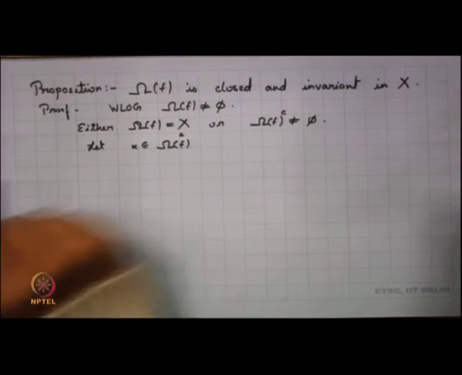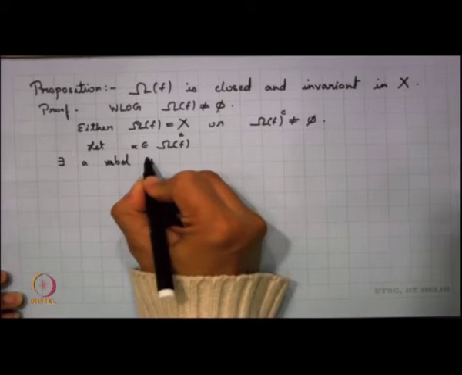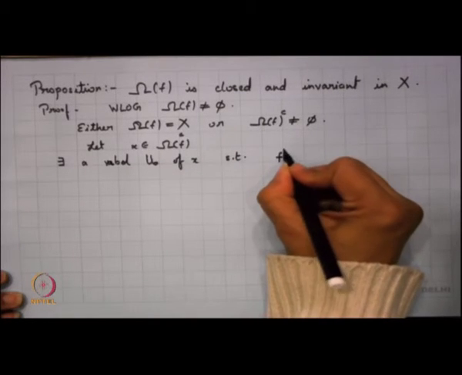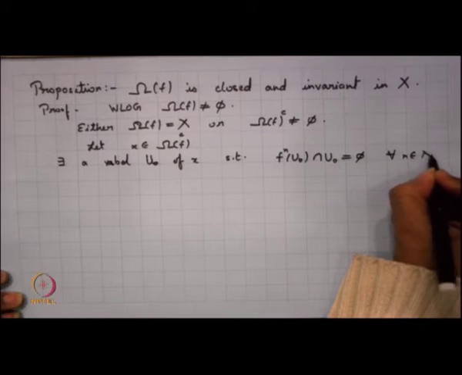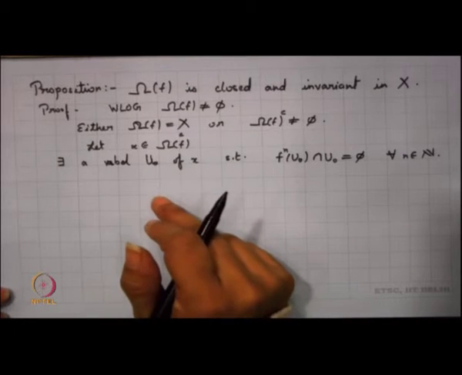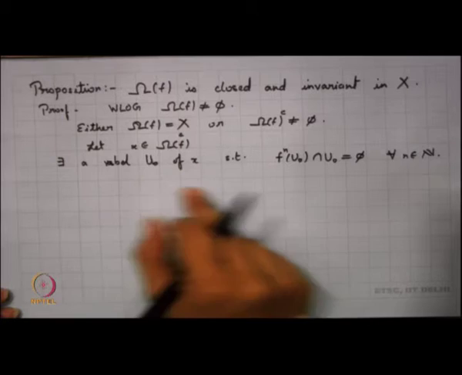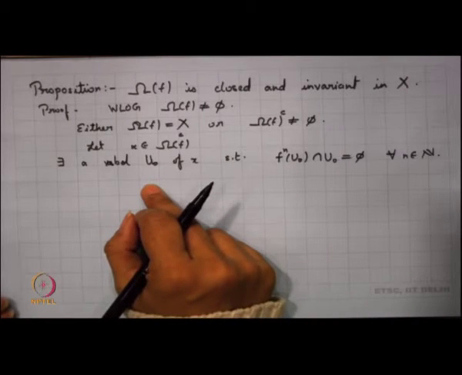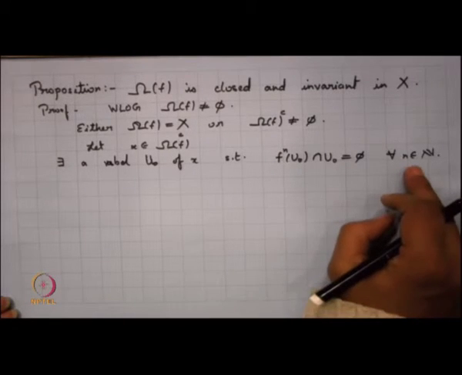Now, since x is a wandering point, we know by definition there exists a neighborhood u naught such that f n of u naught intersection u naught is empty, right, for every n in N. Now, we have assumed that our u naught is an open set, and so u naught is not only a neighborhood of x, it is a neighborhood of all the points contained in u naught, and for all these points we have a neighborhood such that f n of u naught intersection u naught is empty, for every n in N.